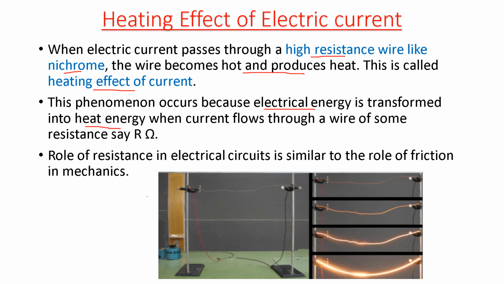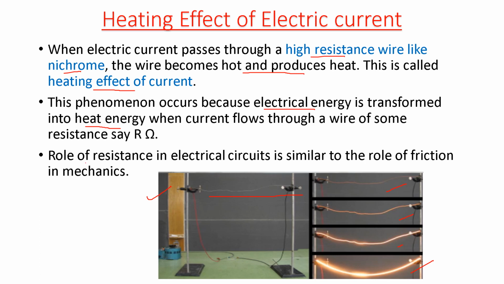Here there is an example to show the heating effect of electric current. Here we can see that there is a wire which has been fixed between two stands, and both the ends of the wires are connected to the supply line. Now when the switch is on, after a few times the wire starts getting heated, and with the increase in time the amount of heat produced in the wire also increases. We can see that in the fourth part of the figure the wire is too hot and it is glowing, so it means it also depends on time. The more will be the time, the more will be the amount of heat produced by the nichrome wire.